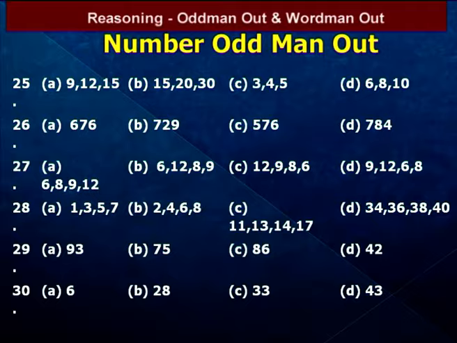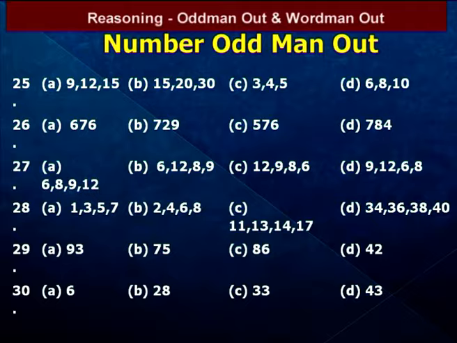That one is 6, 8, 9, 12. The options are 6, 12, 8, 9; 12, 9, 8, 6; 9, 12, 6, 8. So each option contains four numbers. Here the relation is based on proportion. Proportion means the product of extremes equals the product of means. For example, by observation, 6 into 12 is 72, and 8 into 9 is 72. That means the product of extremes equals the product of means.